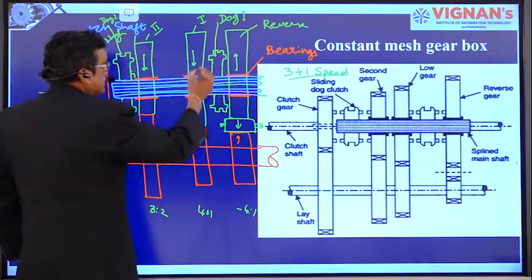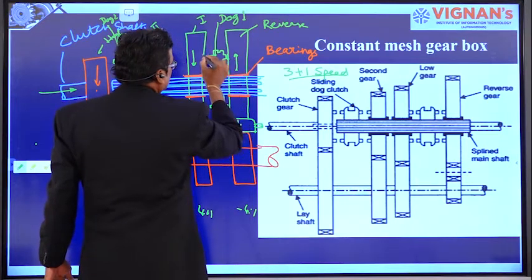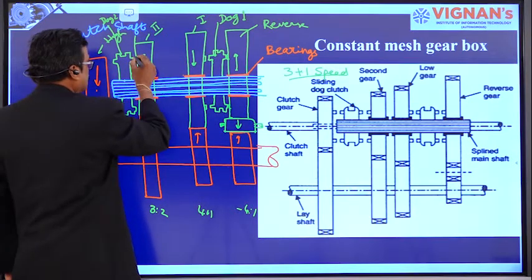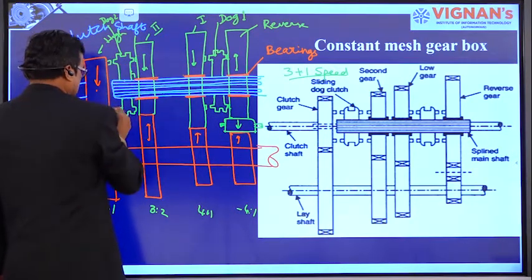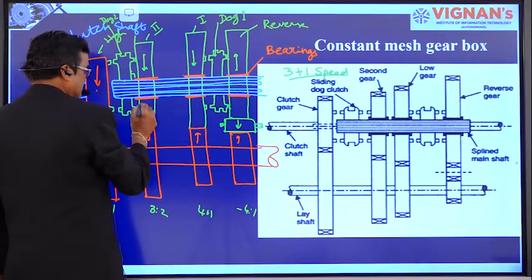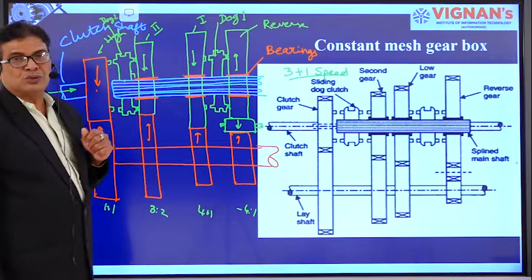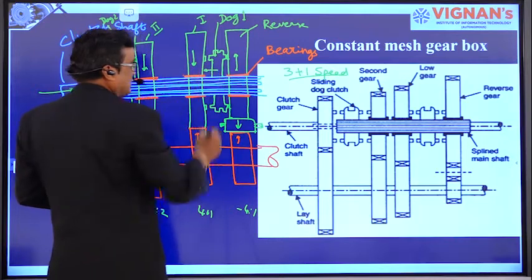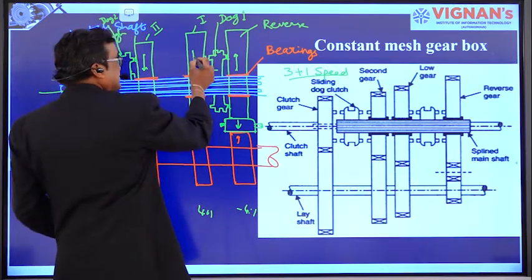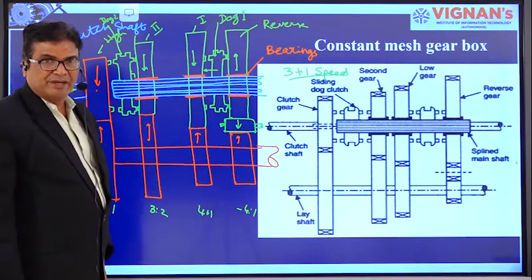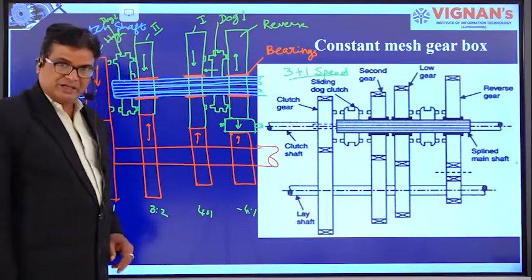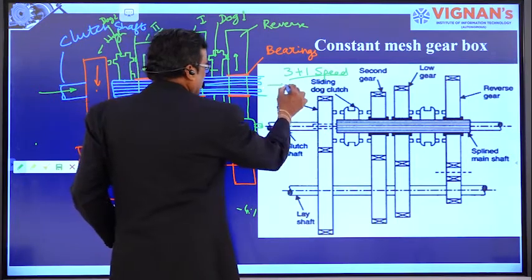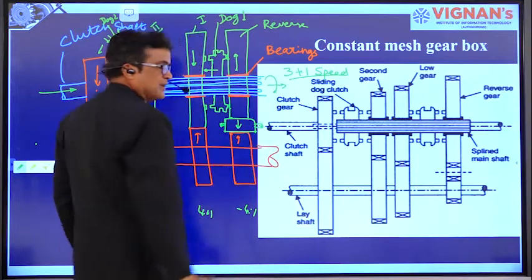That means here this gear wheel is having teeth, right? This 3D figure I will show you later. These are the teeth cut here like this, right? So when you want to engage the first speed, the dog 1 is moved towards left and is in constant mesh with the first speed gear on the main shaft, right? So the main shaft speed is 4:1, so it gets the 4:1 speed here and is connected to this.